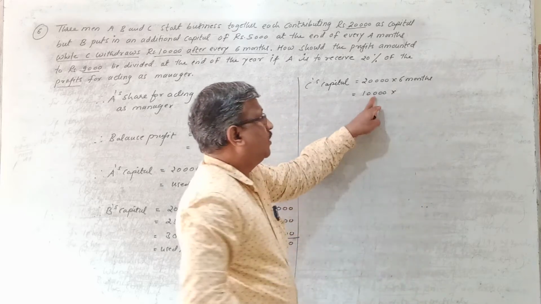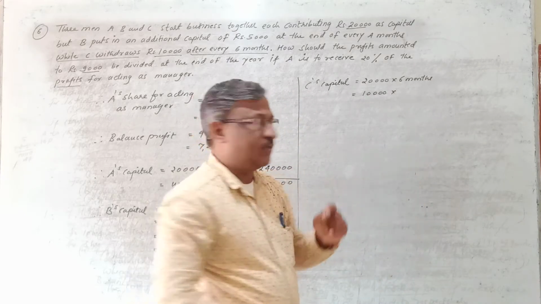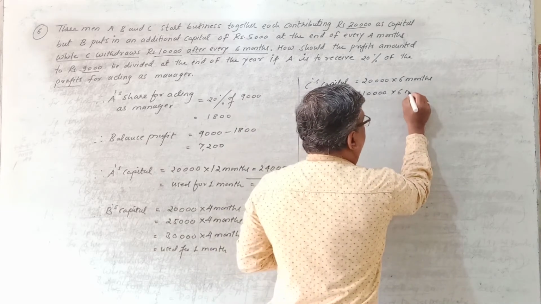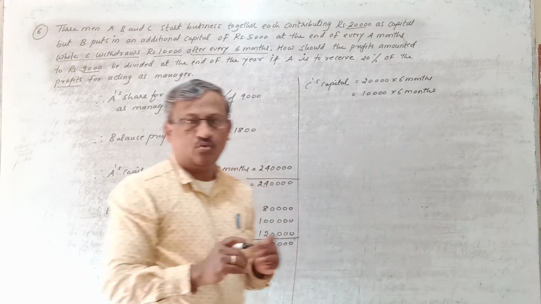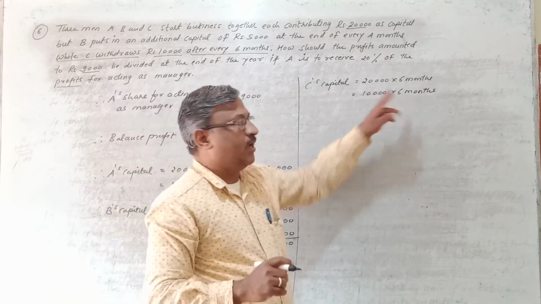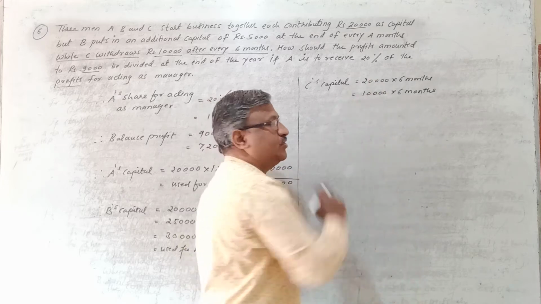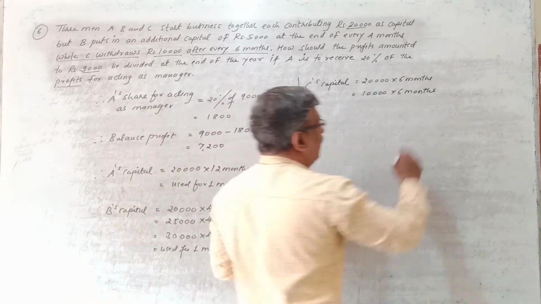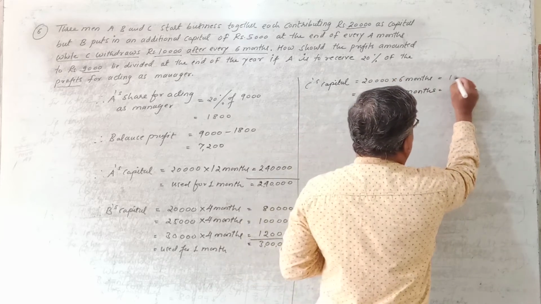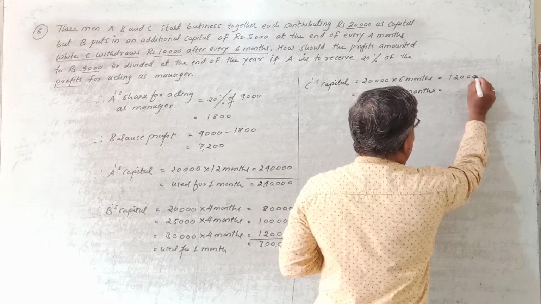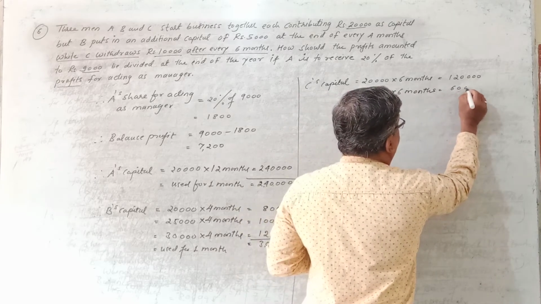So these 10,000 will be used in the business for the last 6 months, because after the next 6 months the year gets over, right? So only one time he withdraws 10,000. So this is how his capital is used in the business. So multiply this. 20,000 into 6 is 1,20,000, and 10,000 into 6, you'll get 60,000.